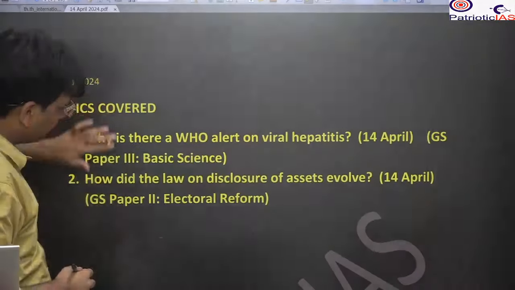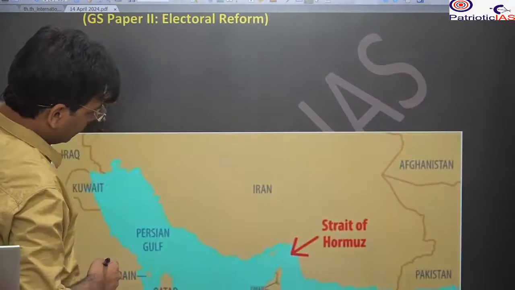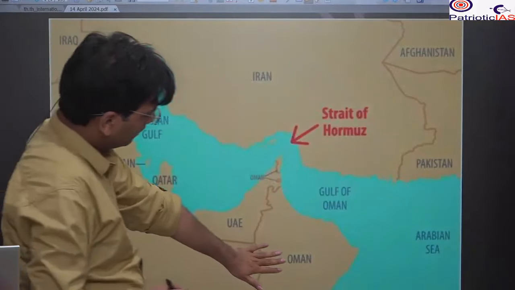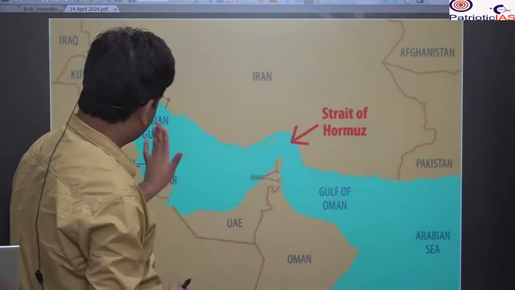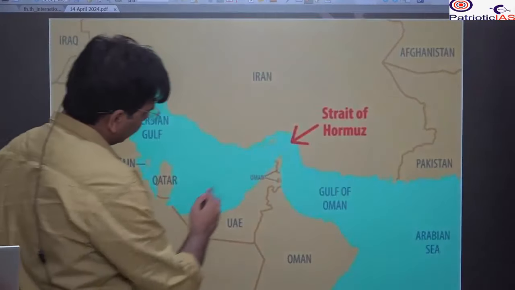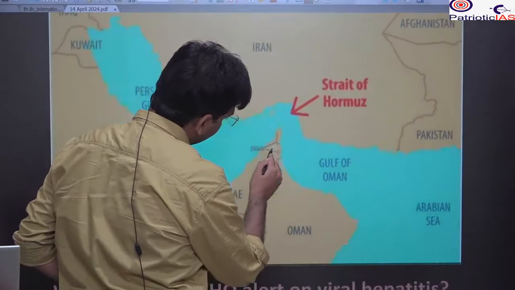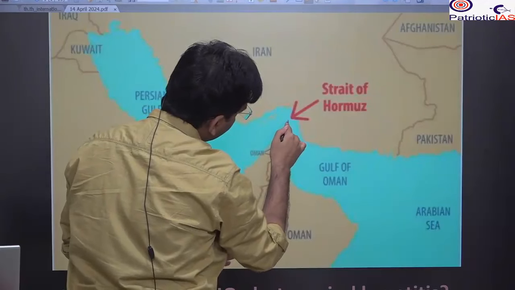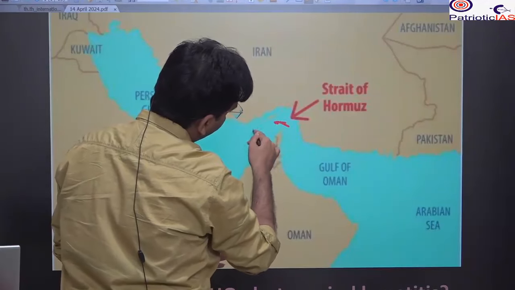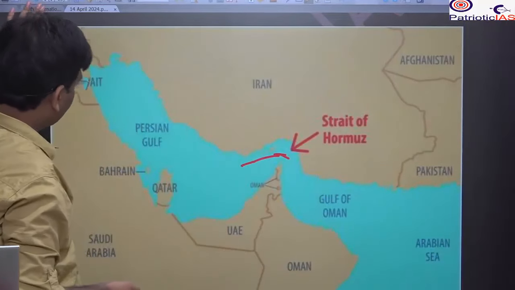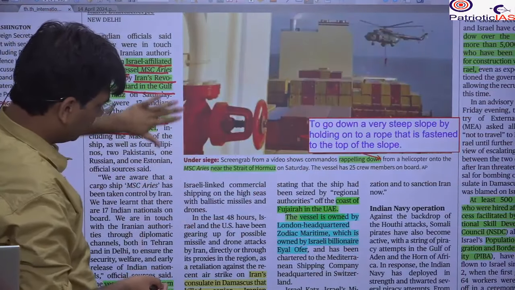So where is the Gulf of Hormuz? Let's see that. This is Iran, this is UAE, this is Oman, and this is the Gulf of Oman, and this is the Persian Gulf. This is the Strait of Hormuz, which connects these two water bodies and separates the two land bodies. So the Strait of Hormuz is located here. Please be careful about its location.